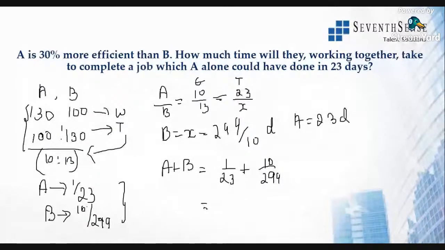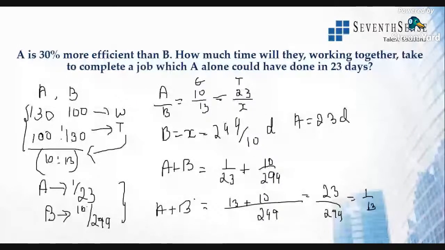So what will be the value? The LCM is 299 because 23 into 13 is 299. So here it will be 13 plus 10. So that will be 23 by 299. This is nothing but 1 by 13. So if they are working together, their one day work will be 1 by 13.